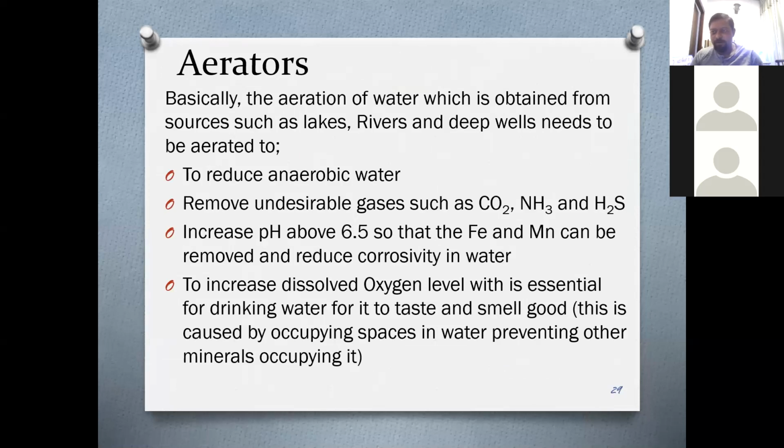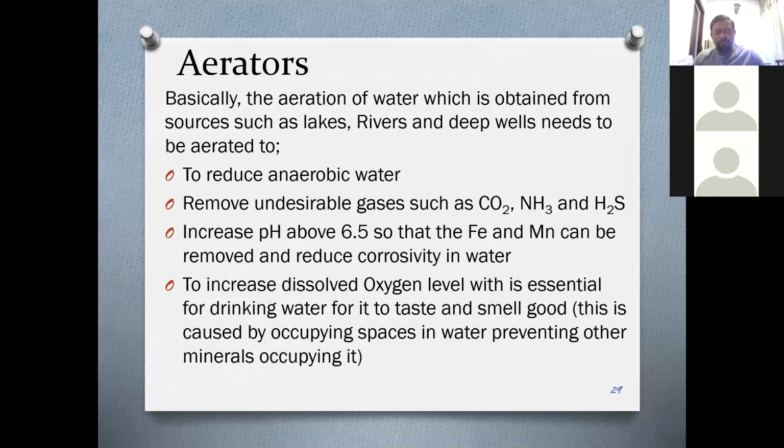Now, first, you need to know what aeration is. Aeration is a process where we mix atmospheric air with the water. This is required because we get water from rivers, deep wells, tube wells, lakes, from such natural places.